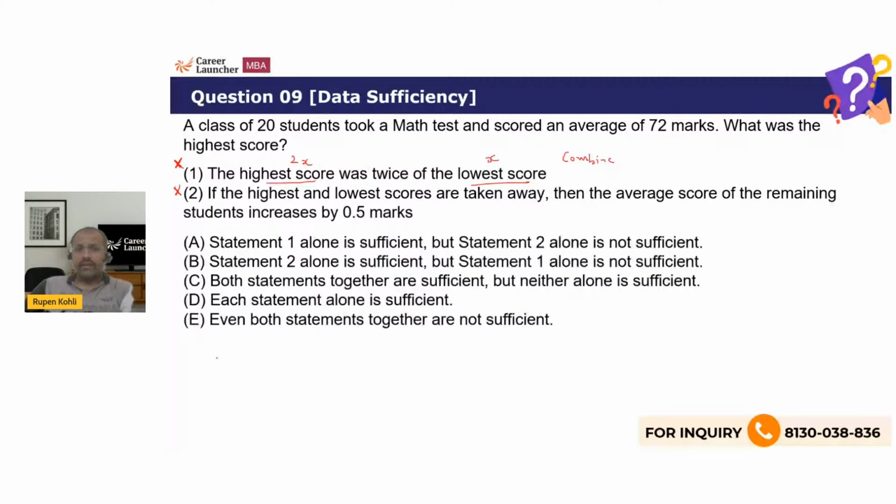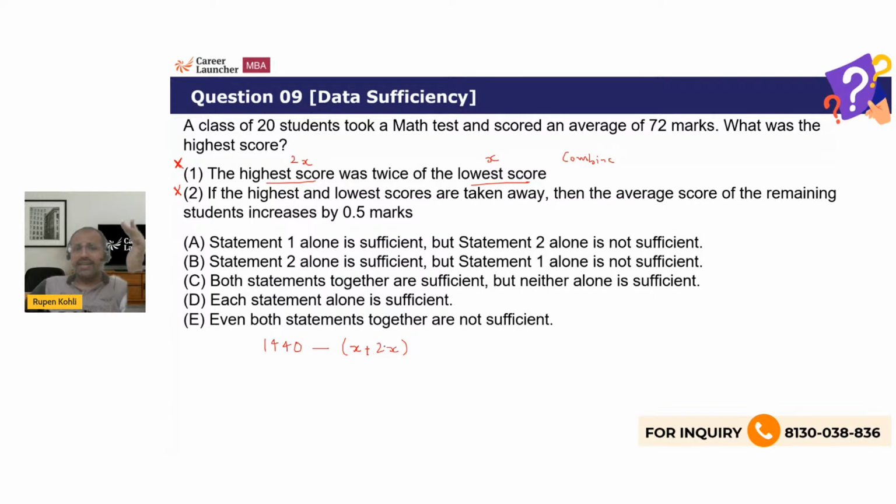So now we are taking the two statements together, right? So either answer is going to be C or E. If the highest and lowest scores are taken away, then the average score of the remaining students increases by 0.5 marks. We can now create an equation given that the lowest score is x and the highest score is 2x. So 72 into 20, or 1440, is the total marks. From this, remove the highest and lowest marks, which is x and 2x. 3x gets removed.